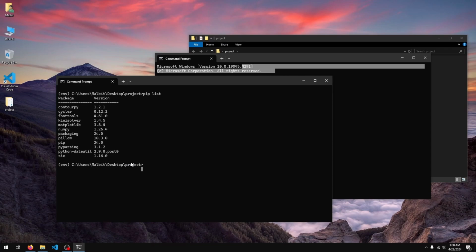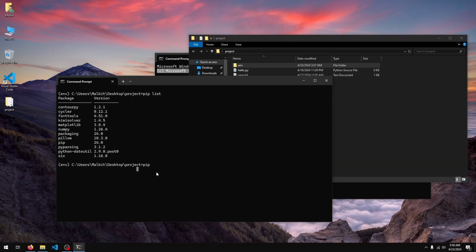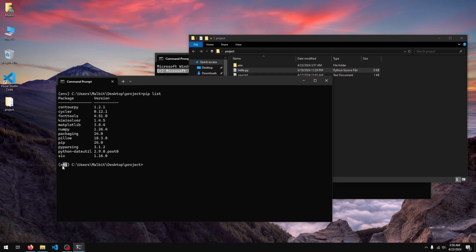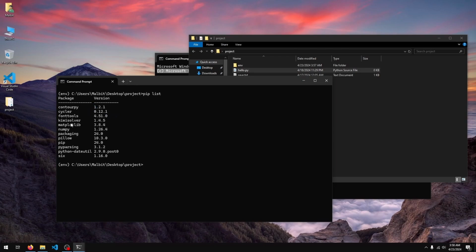Now we can do whatever we like with this environment active, install the packages, create our program as normal. One thing to keep in mind is when you are running your Python scripts, so hello.py in this case, you need to have this environment active for this file to be able to use the package that you installed.